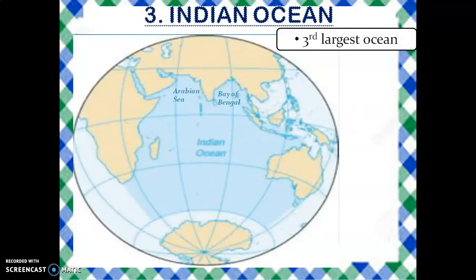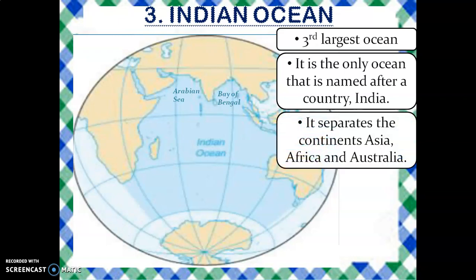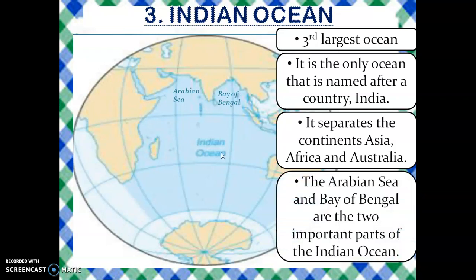The third largest ocean is the Indian Ocean. It is the only ocean that is named after a country, India. Here is the country India located, and here is the Indian Ocean. It separates the continent Asia, Africa and Australia. This is Asia, this is Africa, and this is Australia, and it lies between these three continents. The Arabian Sea and the Bay of Bengal, they are the two important parts of the Indian Ocean.